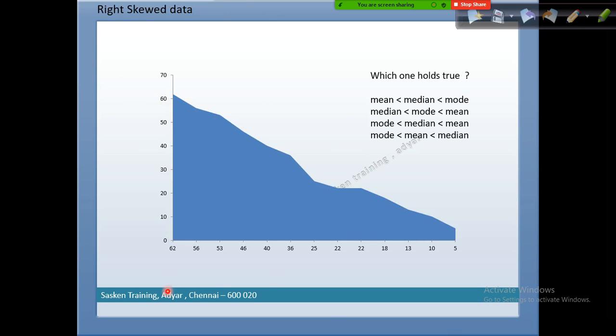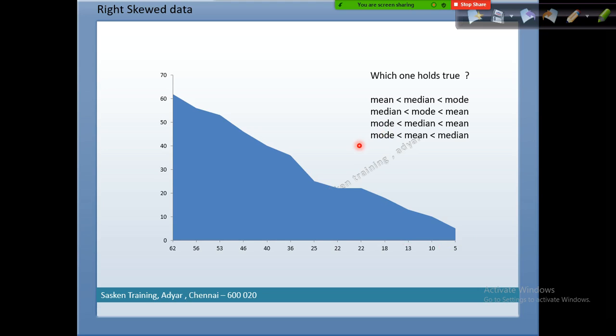Majority of them are getting the salary between, let's say, 40 to 62, something like that, and only a few of them are getting more. Or let's say 50% of them are getting salary between this range, and 50% getting salary like this, 50-50. 50% are getting salary between 60 to 25, and 50% getting between 25 to 5,000, something like that, the 5 lakhs. Okay, this is the right skewed data. This is how you interpret it.